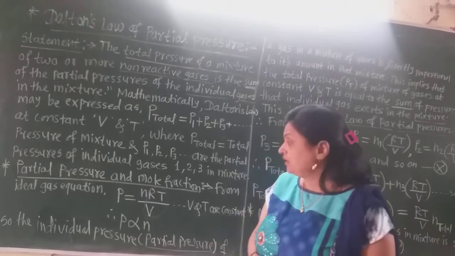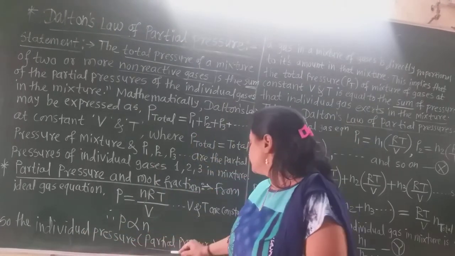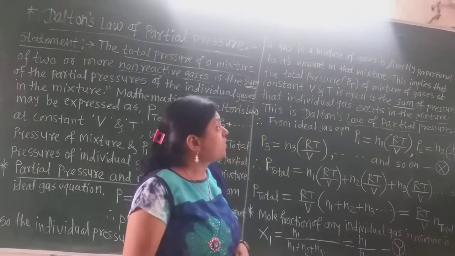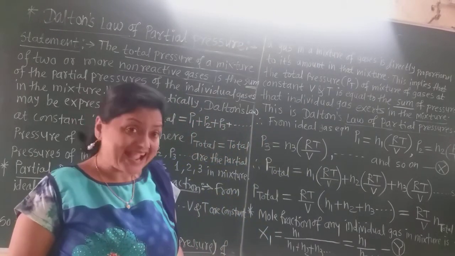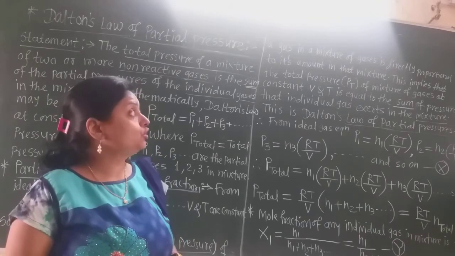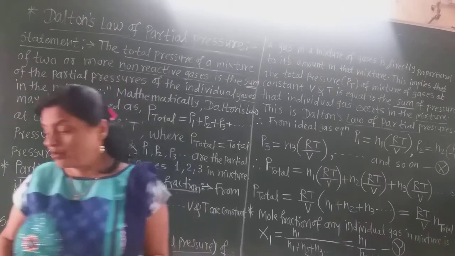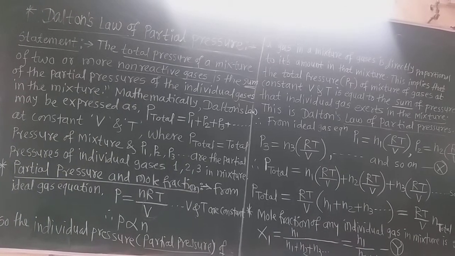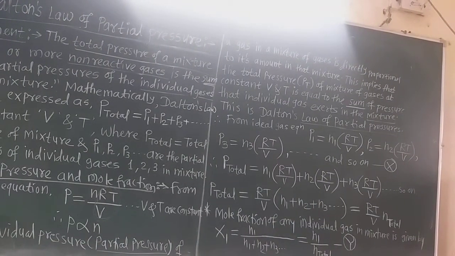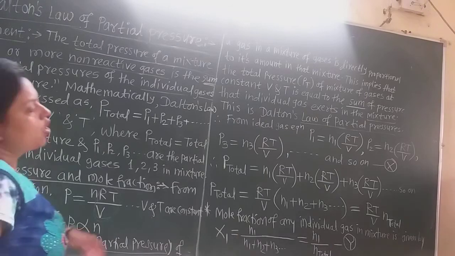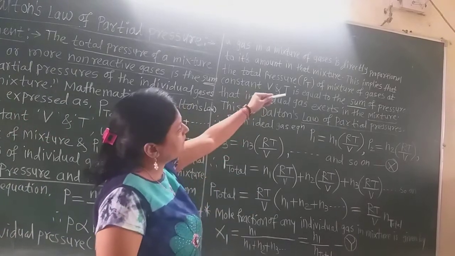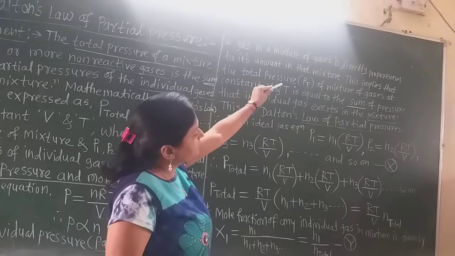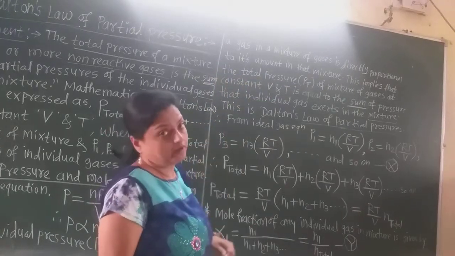V is constant. So the individual pressure, that is the partial pressure of a gas in a mixture of gases, is directly proportional to its amount in the mixture. Amount means number of moles in the mixture. From the ideal gas equation, we can say that the partial pressure of a gas in a mixture of gases is directly proportional to its amount in that mixture, and amount is the number of moles.